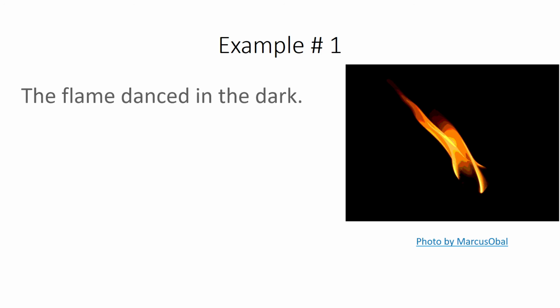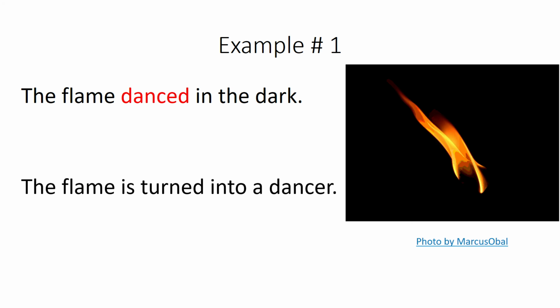For example, if you say the flame danced in the dark, danced is a verb that describes something people do, that persons do. So here, the flame is being turned into a dancer. So the flame's a non-living object. Danced is a living verb. It's a verb that applies to living people, to persons. And now that verb is used to describe the non-living object. So the non-living object is turned into a person, into a dancer.